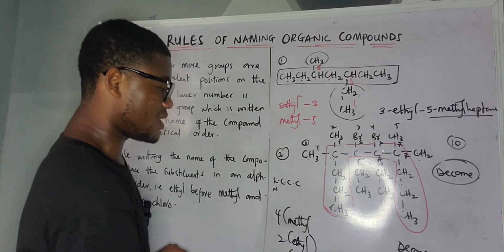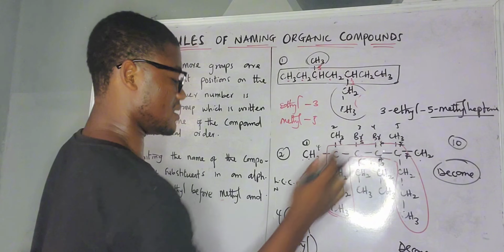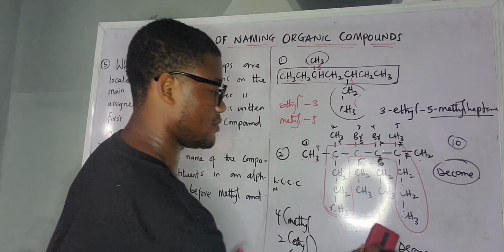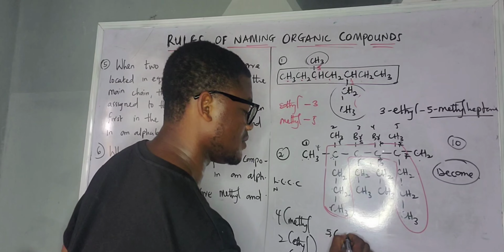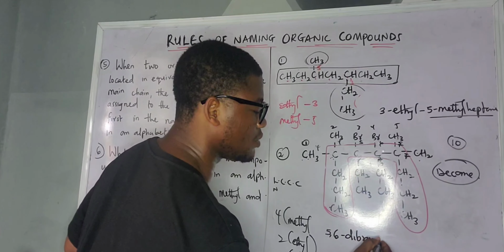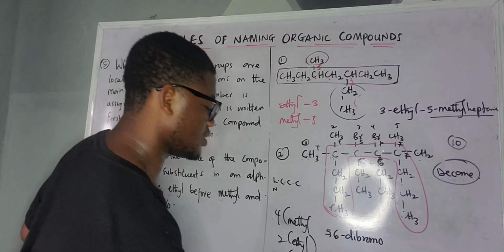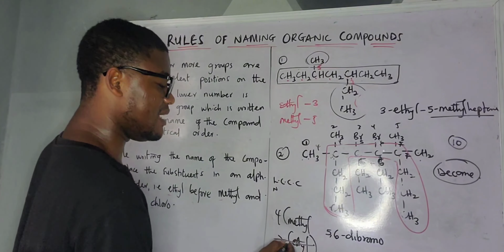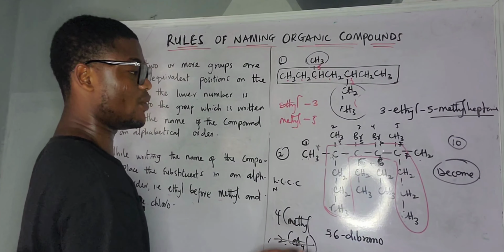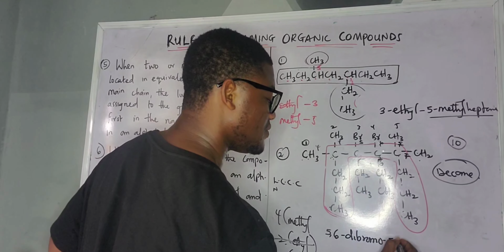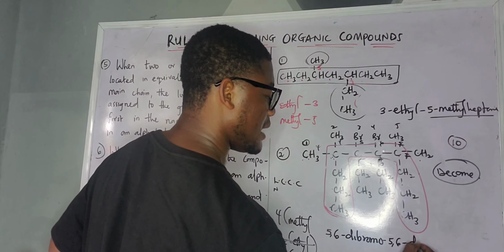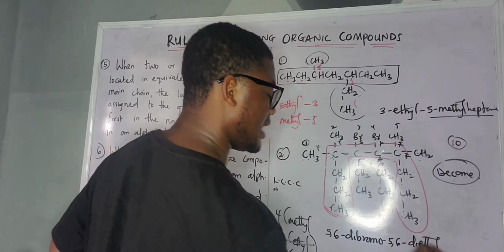So what are the numbers of bromine? 5, 6. So we have 5, 6, dibromo. That's for bromine. This one is gone. The next one is ethyl. E before M. So we have 2 ethyl there. What are the numbers of the 2 ethyl? 5, 6. So we say 5, 6, diethyl. Right? This one is gone.